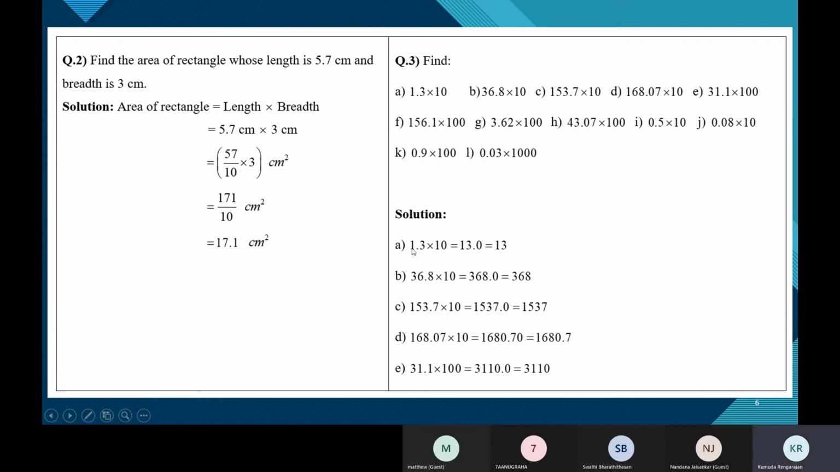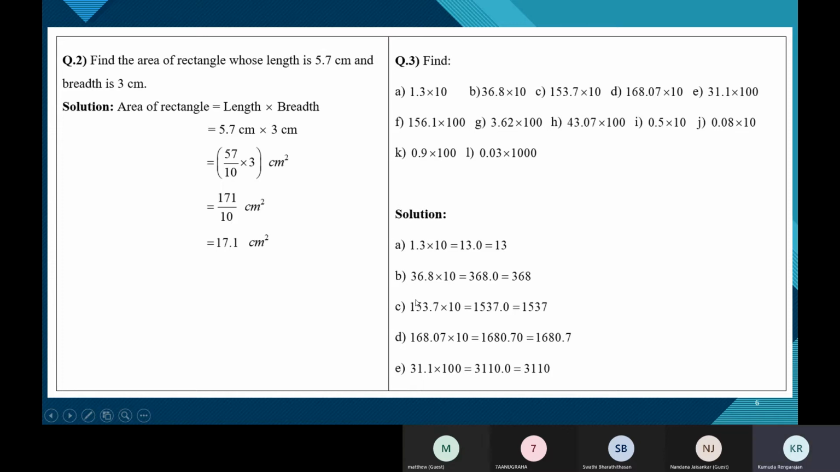Step 1, see 1.3 without the decimal point. So it is 13. So 13 into 10 is 130. Don't see the decimal point. Okay, now coming to the decimal point. Between these two numbers, this number has one digit after the decimal point. So in the product also, there should be only one digit after the decimal point. So you should place the decimal point here. But 13.0 is nothing but 13. So the product is 13.